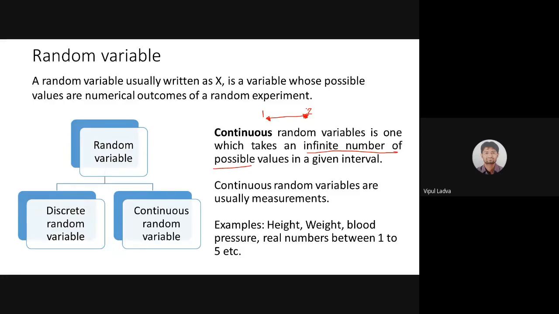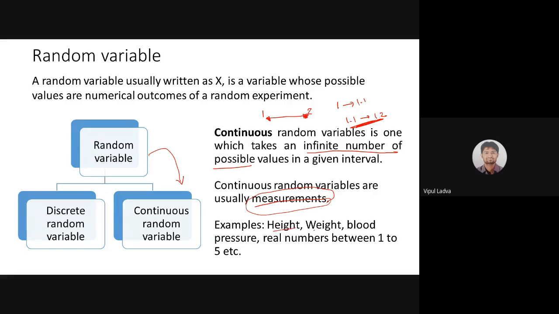Okay. Between 1 and 2, as he said, we have infinite numbers. Even between 1 and 1.1, we have infinite numbers. Is it? Even between 1.1 and 1.2, we have infinite numbers. So when we are dealing with an interval and a random variable is associated with measuring, in all such cases, that random variable will be known as a continuous random variable. Is it? Continuous random variables are usually measurements.